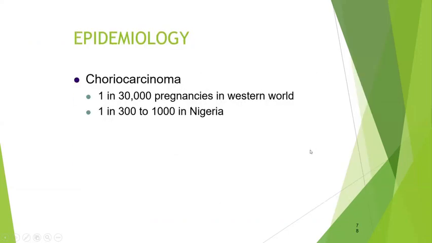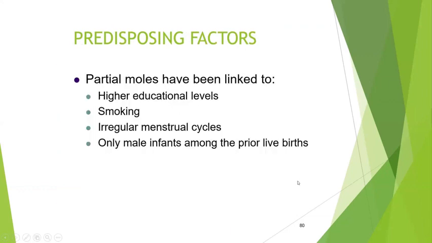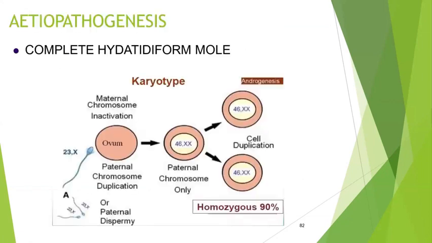Then comes gestational trophoblastic disease. Most important for you people, in gestational trophoblastic disease, you have to know whether it is a partial mole, complete mole, or a choriocarcinoma. I'm not going to touch the other things. Complete mole and partial mole can be classified depending upon the karyotyping.